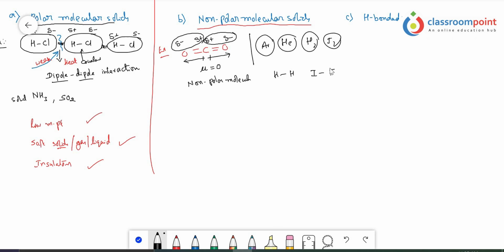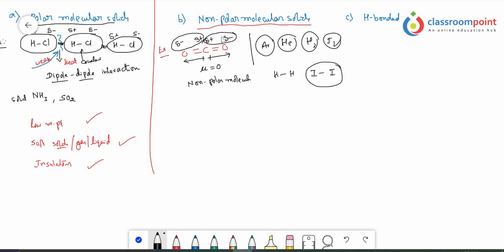Similarly, in iodine there is a bond between identical atoms, so it is a non-polar molecule. If any bond is between the same atoms, such a bond does not have any dipole moment, so it is called a non-polar bond, and such molecules are called non-polar molecules. So iodine is a molecule that comes under the category of non-polar molecular solids.